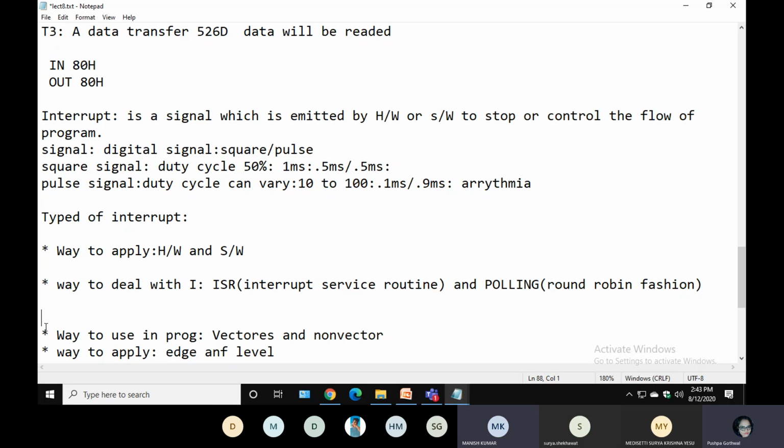Let me explain polling once more. Polling interrupt is nothing but your processor dealing with the 5 persons one at a time. Assume I am a faculty and I am the processor, and I have 5 students. I cover the first person, second person, third, fourth and fifth.